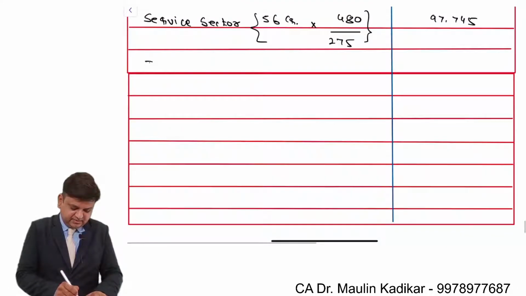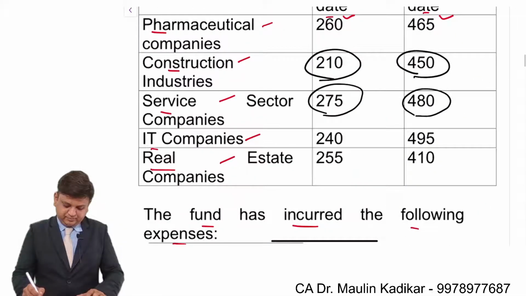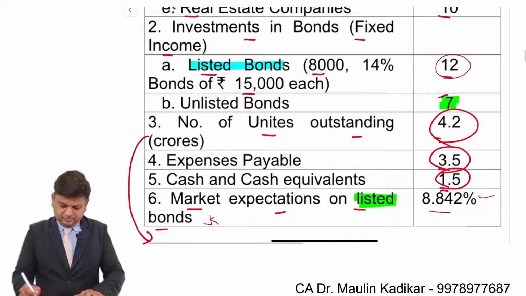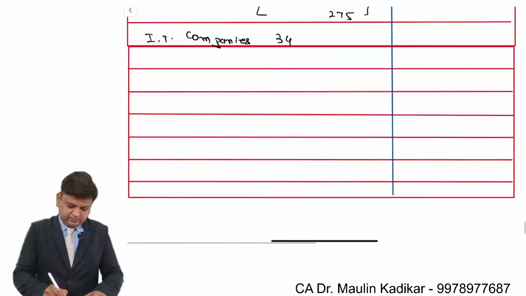Next is IT sector companies. In that it is 34 crore into 495 divided by 240.